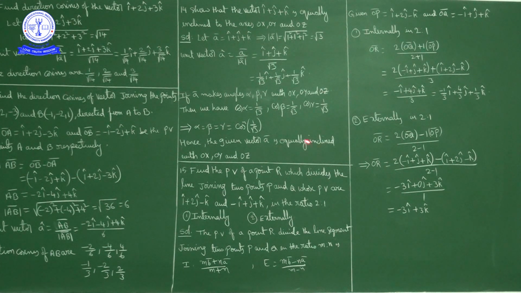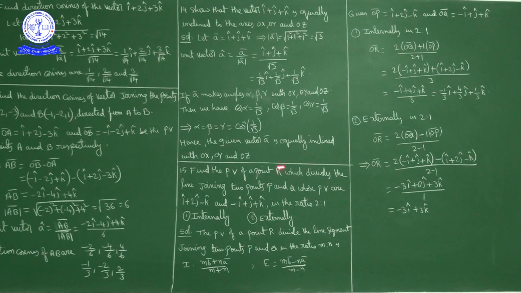Find the position vector of a point R which divides the line joining two points P and Q, whose position vectors are i cap plus 2j cap minus k cap and minus i cap plus j cap plus k cap, in the ratio 2:1 internally and externally.